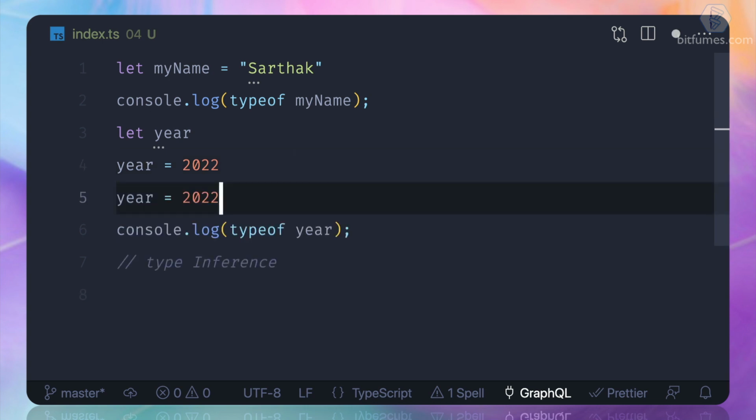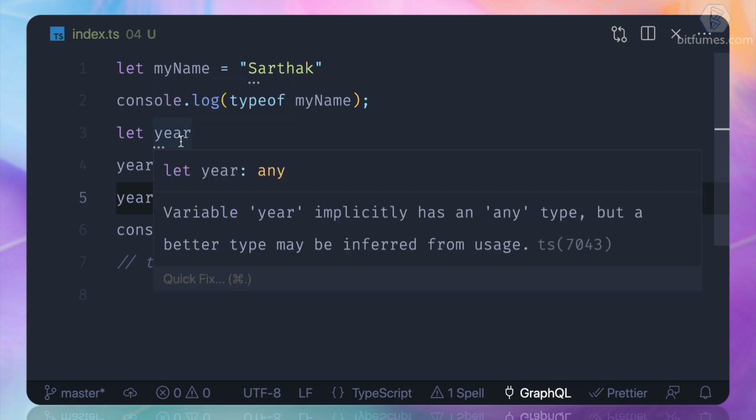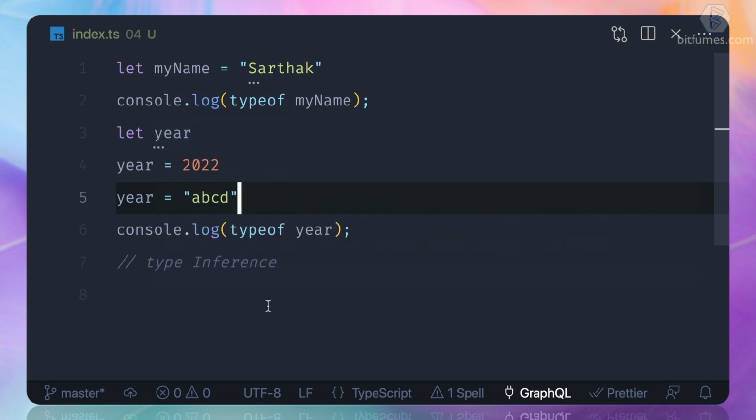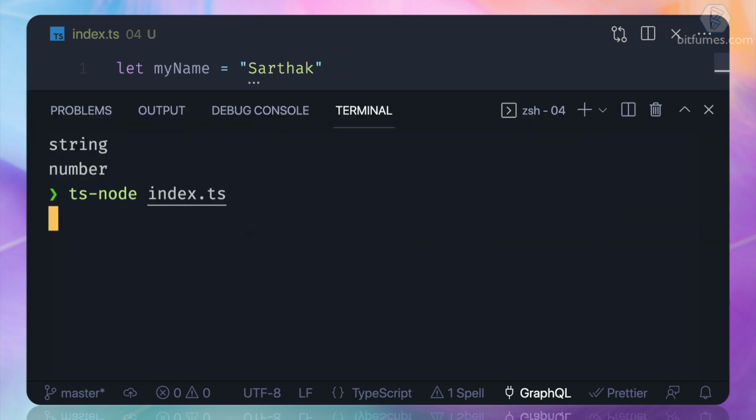Now things get interesting when I say that it's a string. Okay, TypeScript is not complaining about this, because at this time we are not having any kind of type defined, or I can say the type is any, which is implicit, which is inferred. That means TypeScript is guessing.